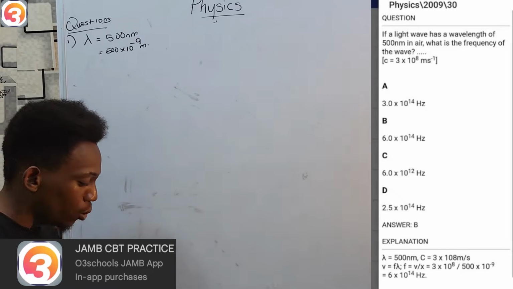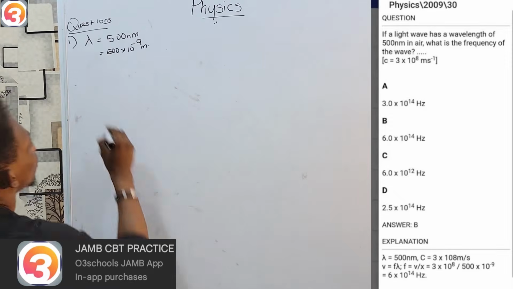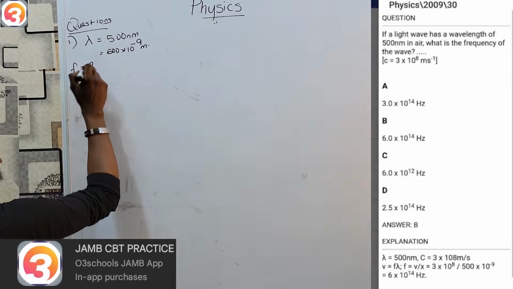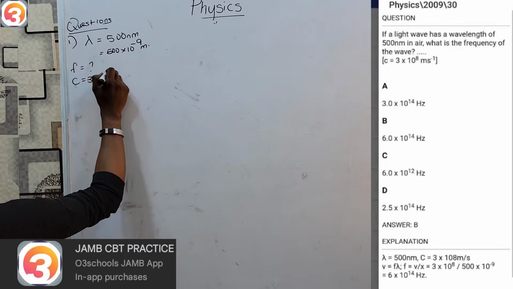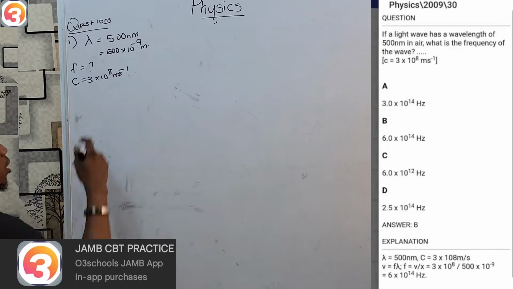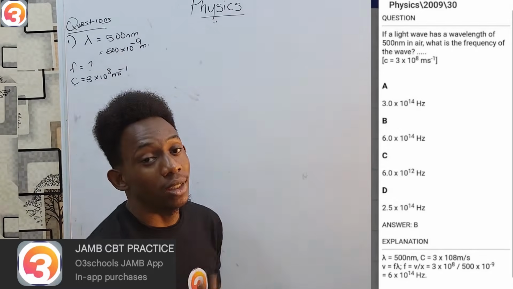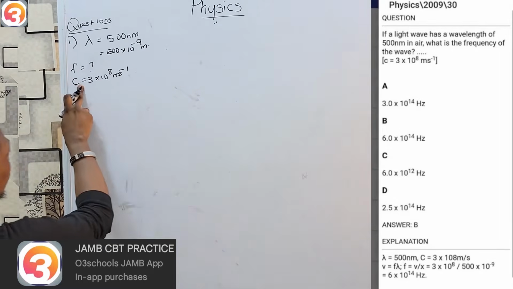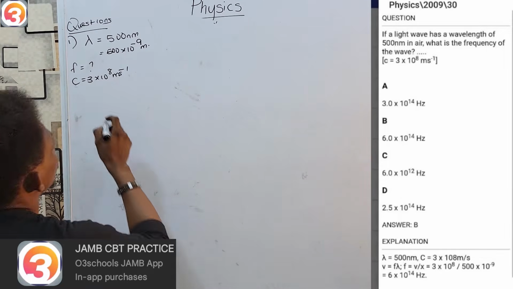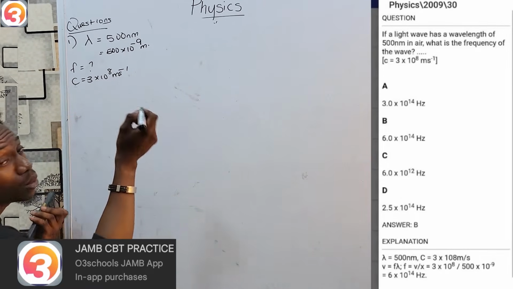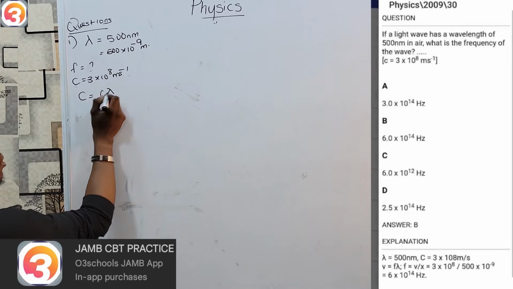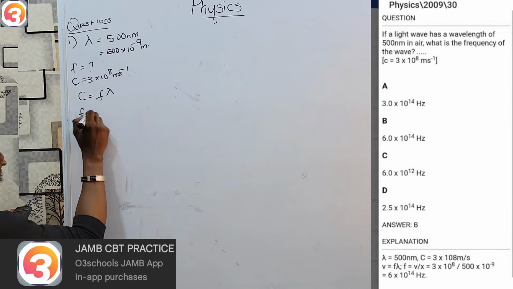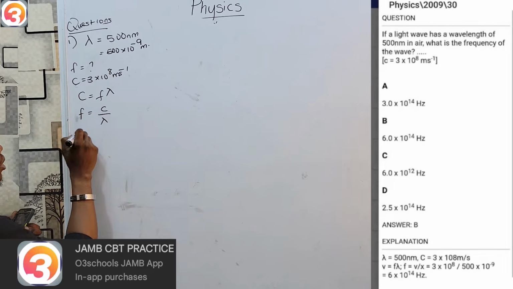So that's my wavelength. I'm being asked to find the frequency of the wave, given that the speed of light equals 3 times 10 raised to the power 8. Now that's an electromagnetic wave and the speed is quite fixed. That's why it is referred to as c here. So as c is the velocity, which is the same thing as v, we know that c equals f lambda. And if I want to find f, f must be c over lambda.